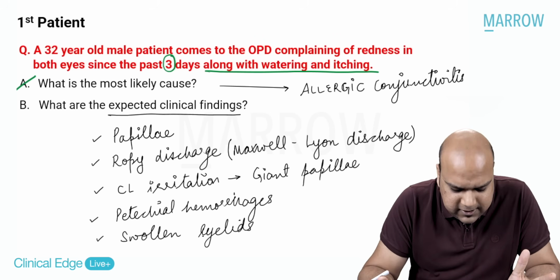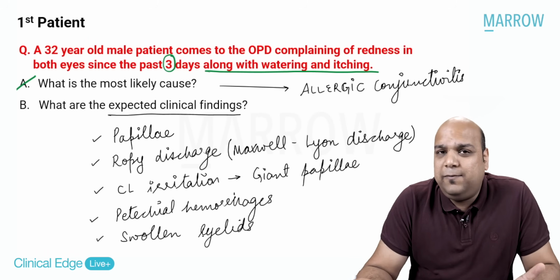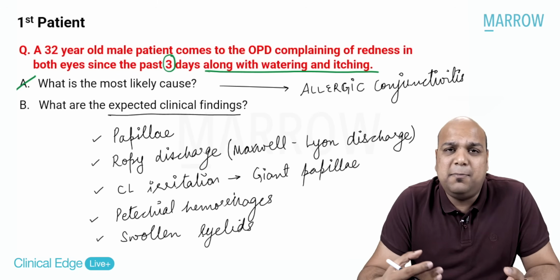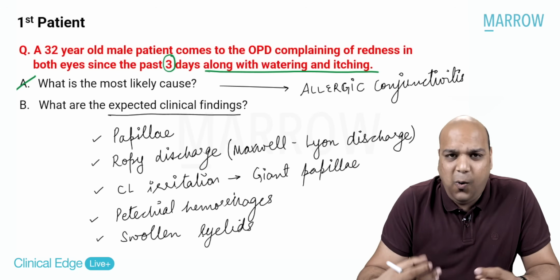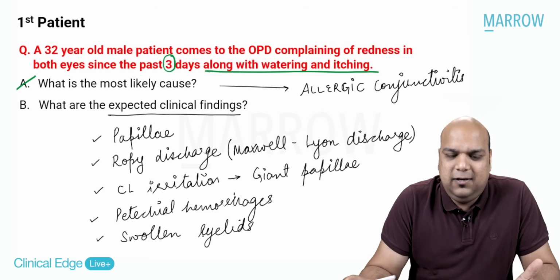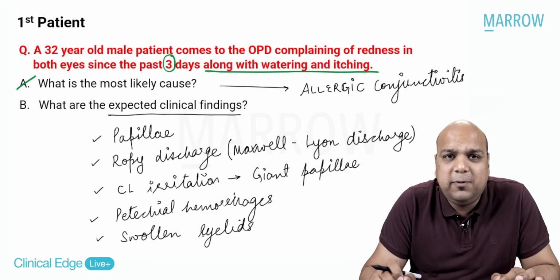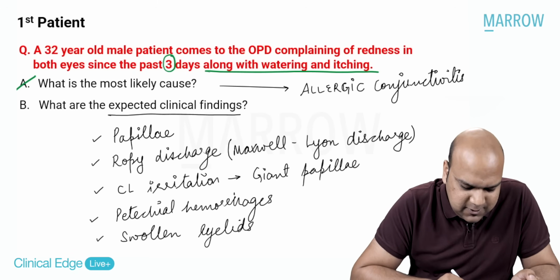The treatment of allergic conjunctivitis, I hope, is pretty simple. Everyone knows the treatment will involve antihistamines, mast cell stabilizers, and low dose steroids. Nothing fancy here. All allergies are treated the same way. So first patient, very simple question. I hope everybody understands this. Yes. Now let us move on to the second patient.